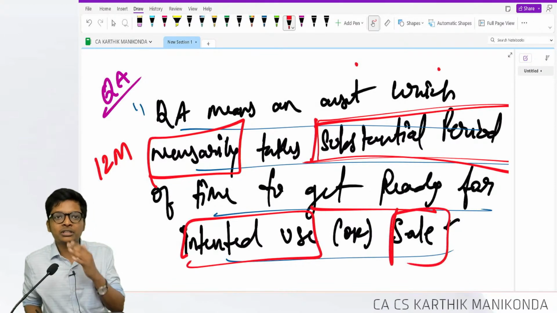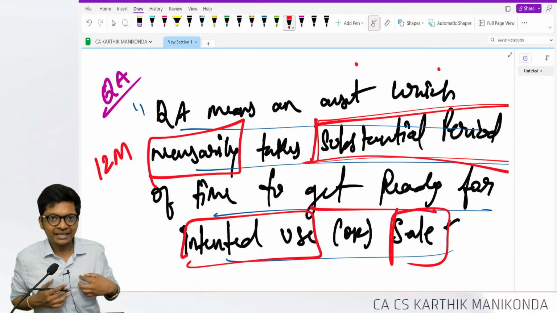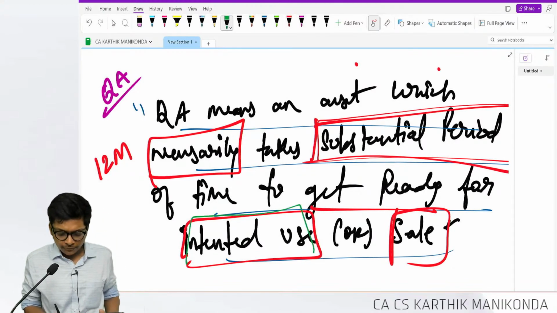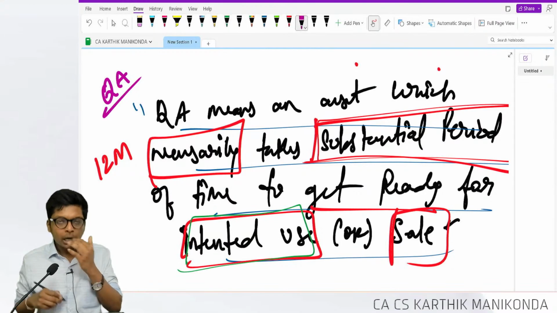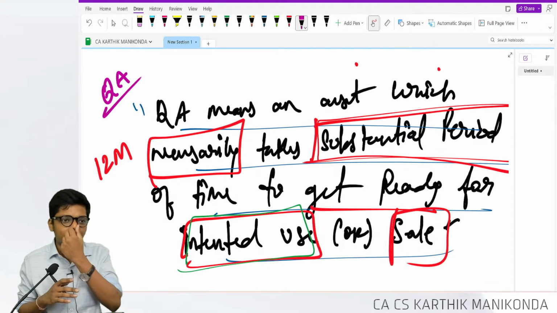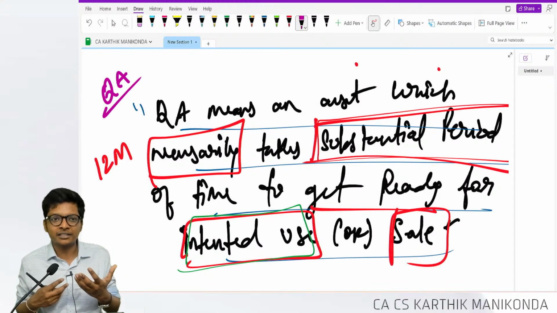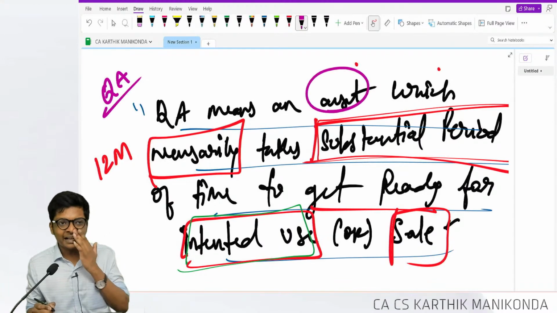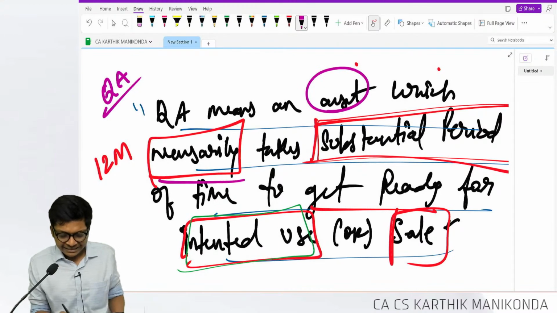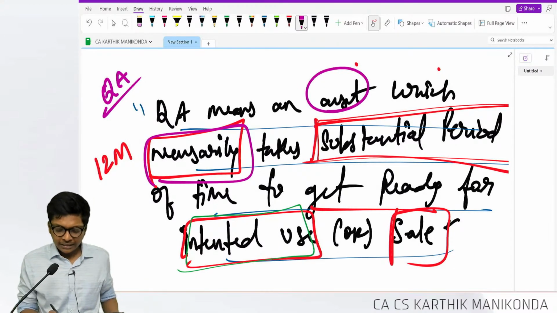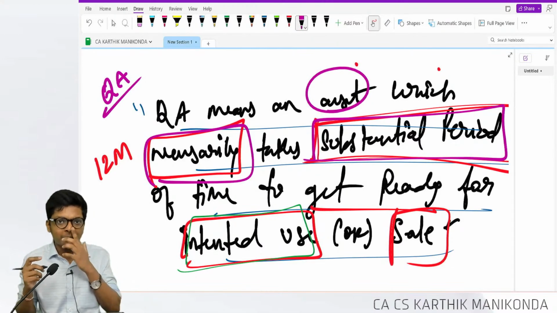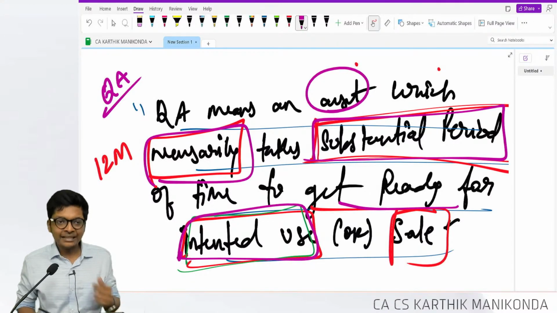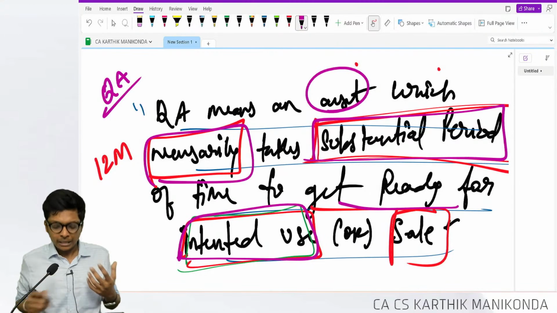I constructed a house and the house is not being used. Still the asset is done because it's ready for intended use. To give another example, how long do we all have lunch? 30 minutes, 1 hour or maximum 1.5 hours. Somebody is having lunch for 3 hours. Is it a qualifying asset? No. As per definition, he will fail because qualifying asset means an asset which necessarily, for anybody doing that work, takes substantial period, 12 months normally otherwise high or low, of time to get ready for intended use. For what purpose I am going to use it, or sale.